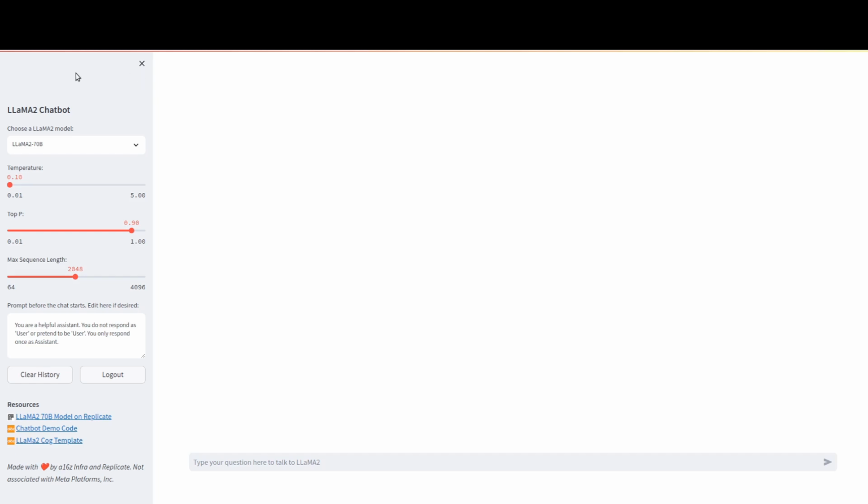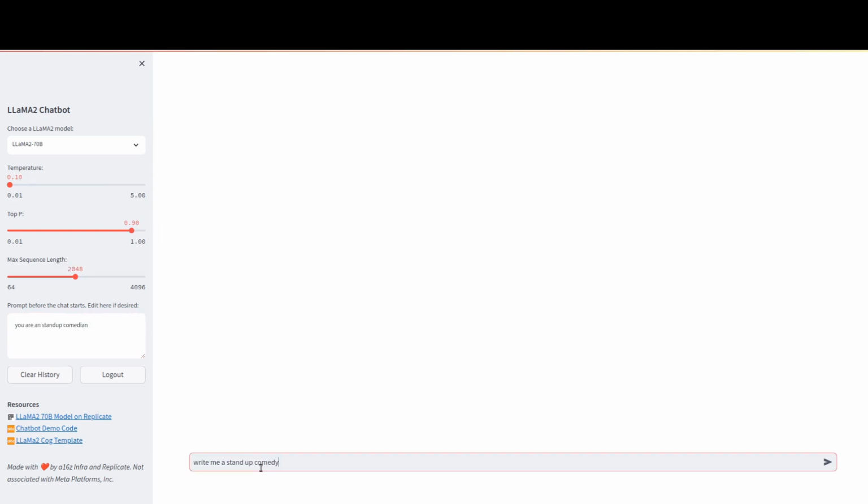Once we are logged in, the first thing you will notice is that this site gives you full control over the parameters of the model. You can not only choose which model you wish to use, but also set the temperature and top P parameters, which control the randomness of the response. You can also set the max sequence length range from 64 to 4096, which is the highest for LLAMA 2.